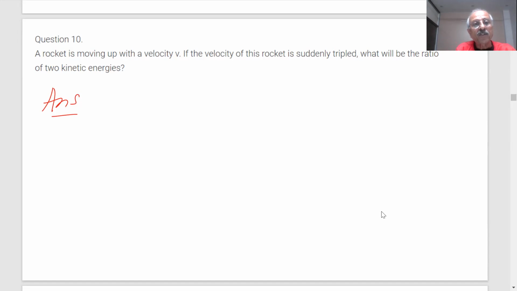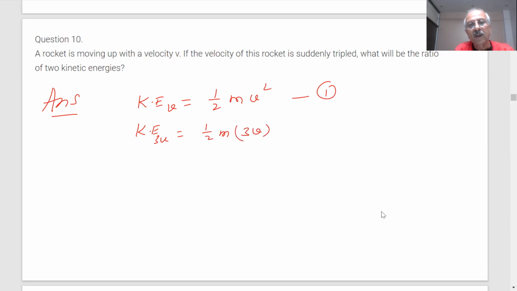The rocket is moving with a velocity of v. What is the kinetic energy? With a velocity v, it is half mv square, student. If the velocity of the rocket is suddenly tripled, what will be the kinetic energy? Half m times, how much? Then what is the ratio? What answer are you getting?